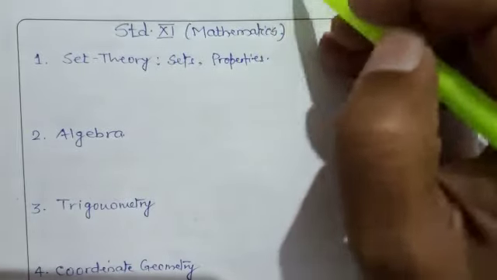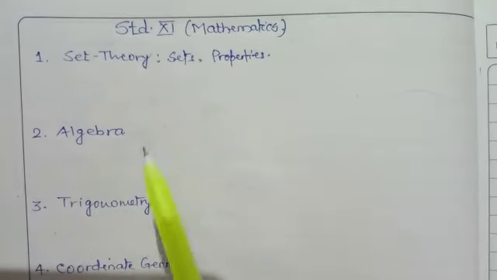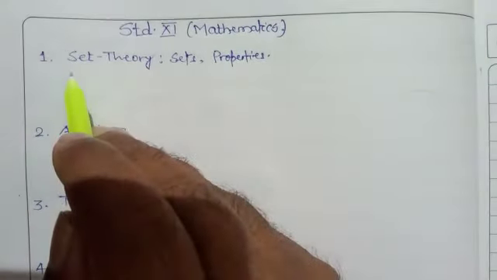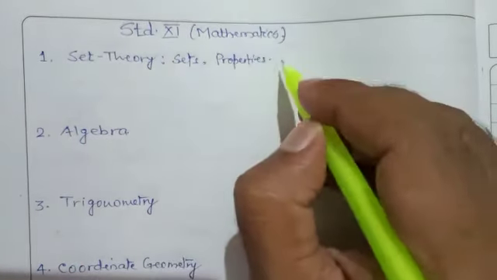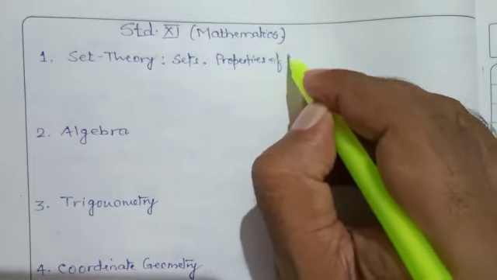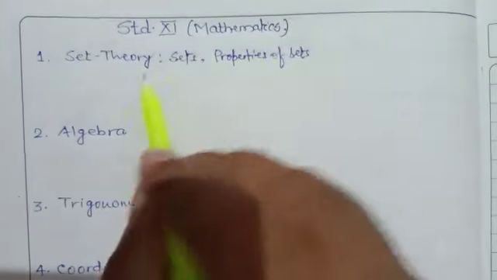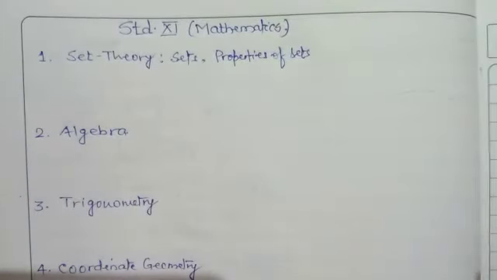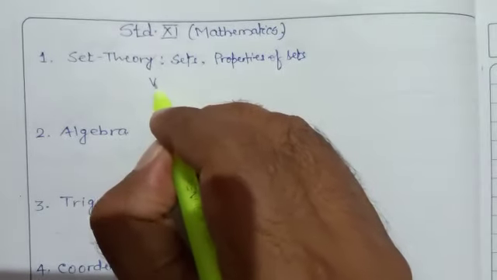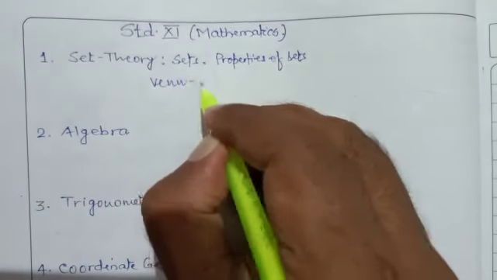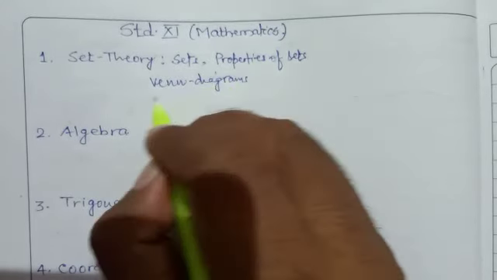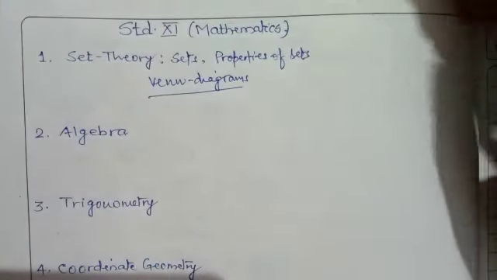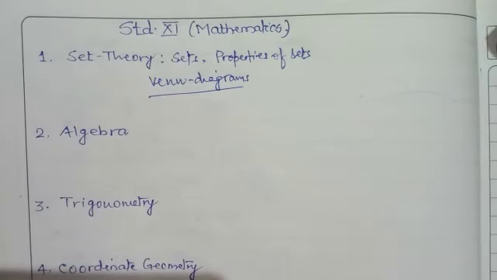See, for the syllabus, what you have to study in standard 11: set theory. In set theory, you have to study sets, properties of sets, different terms involving sets. Besides this, Venn diagrams, how we represent sets through figures. These are to be studied in standard 11.